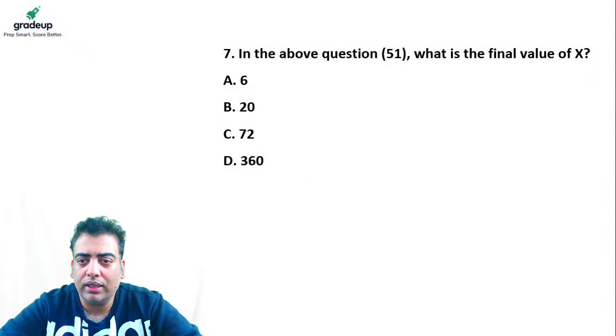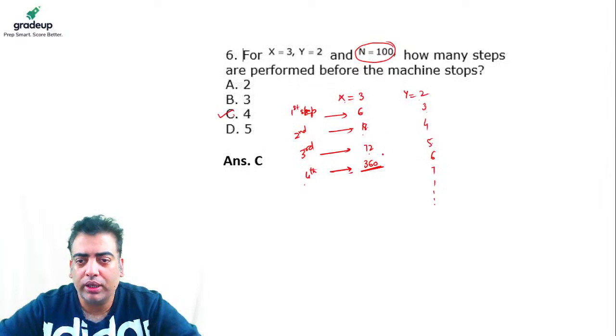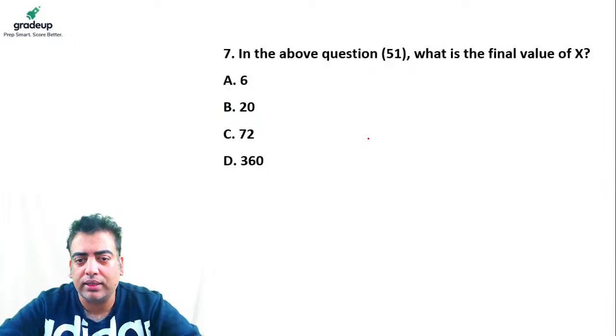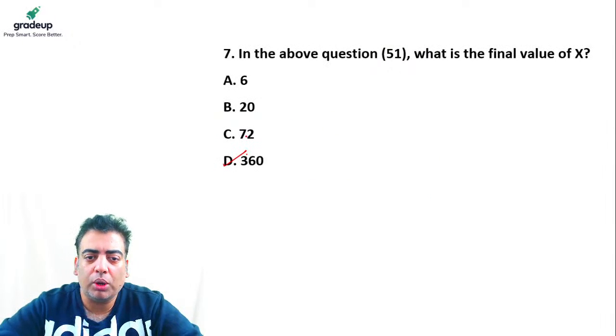Here it says, in the above question, what is the final value of x? We have already found the final value of x comes out to be 360. So the correct answer is option D.